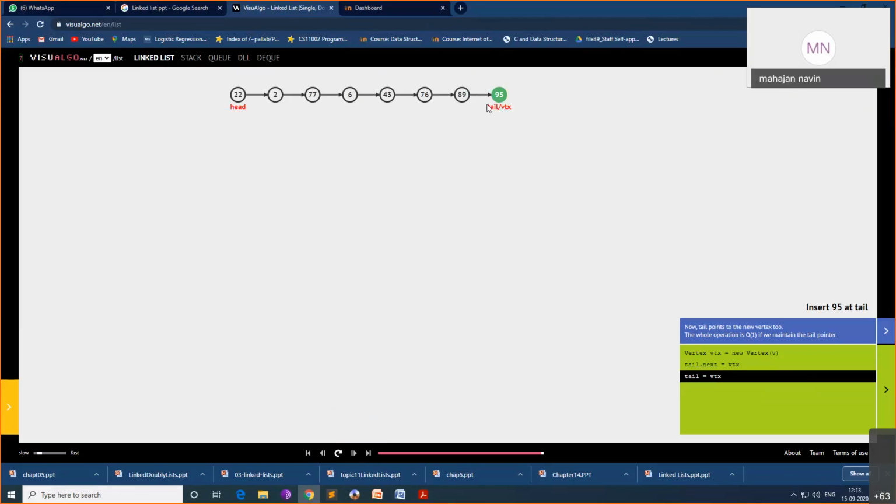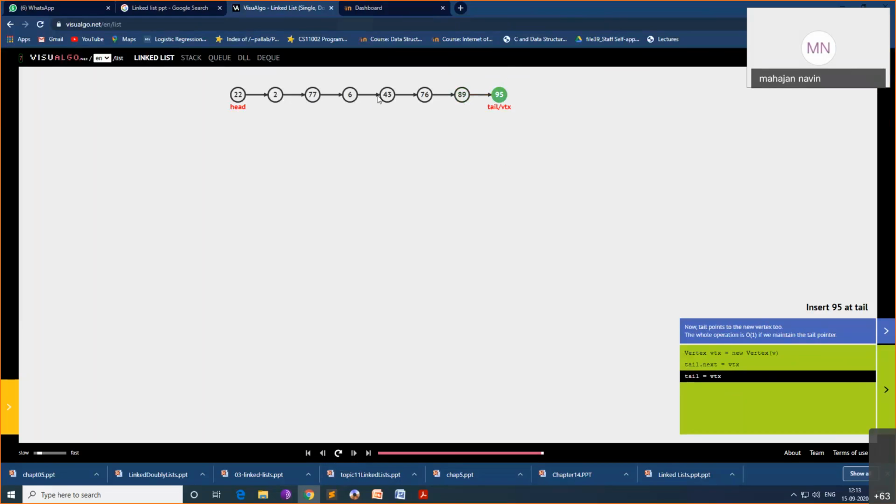Now we also have to consider the time complexity. The tail was already pointing to the last element, so only tail's next becomes the new node, and the new node's next will become null. In a single operation we could perform this, so that's why the time complexity is O of 1. A new node is created and tail's next becomes the new node. That's over. So O of 1 operation.